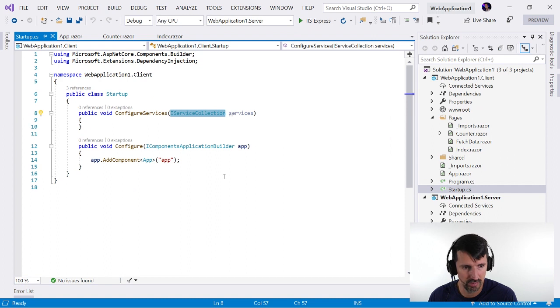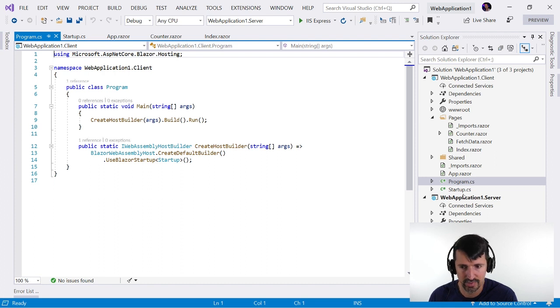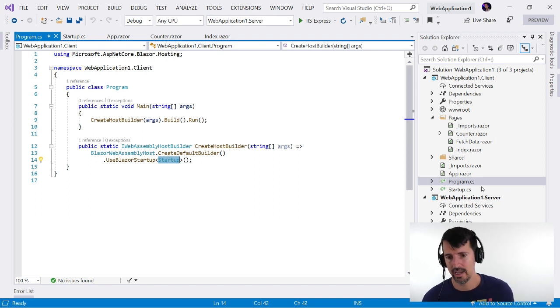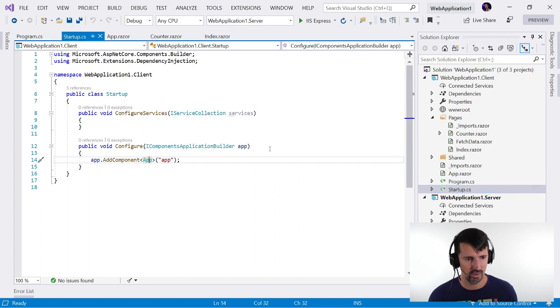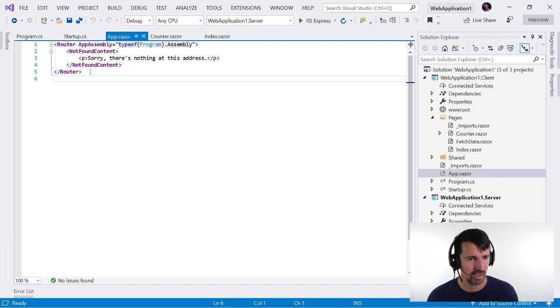If we go to startup, we're configuring or adding a component, which is the app.razor, okay, but we have Program. So this is actually the entry point, Program. Here's your Main: CreateHostBuilder, args, WebAssembly, create, UseBlazorStartup. Okay, I got it now. So Program.cs is the entry point into the application.